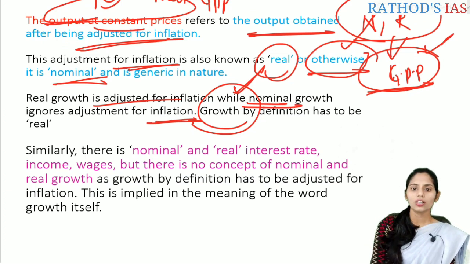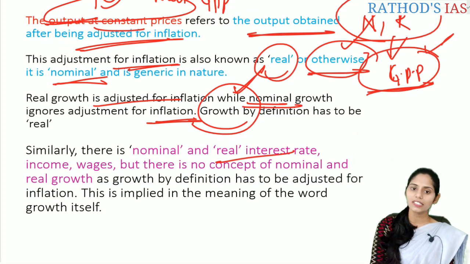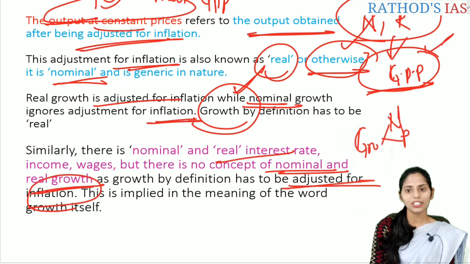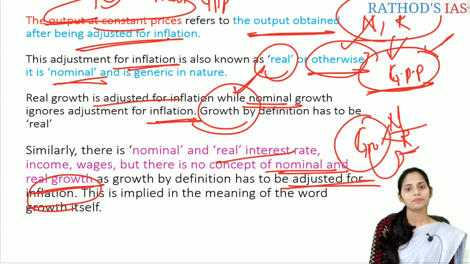They include the real interest rate or nominal interest rate, real income, nominal income, real wages, nominal wages. But there is no concept of nominal and real growth, because growth is always by definition adjusted for the inflation. So when you are talking about growth, there is no nominal growth or real growth. Growth means real growth. Okay.